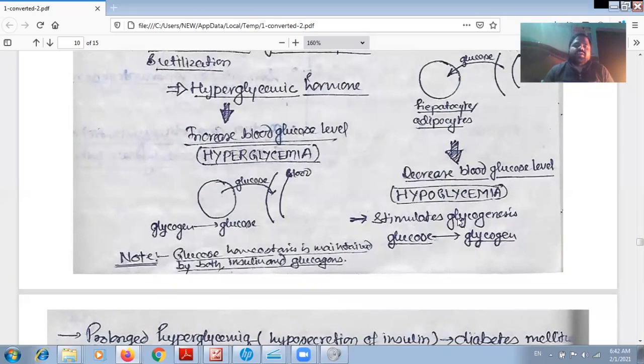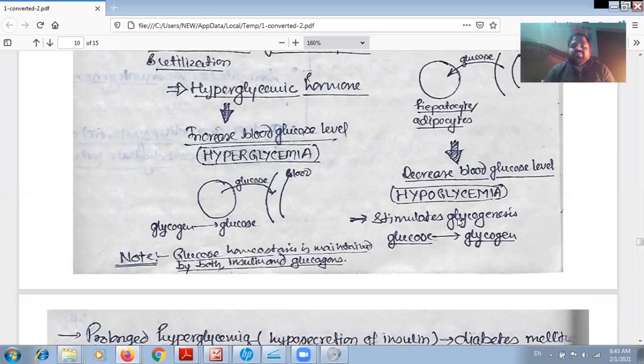So by this way we can say both of these hormones are secreted from a single endocrine gland, but different types of cells, and they function antagonistically. One is forming glucose from the glycogen, and it increases blood sugar level, or we can say hyperglycemia, and that hormone is glucagon.